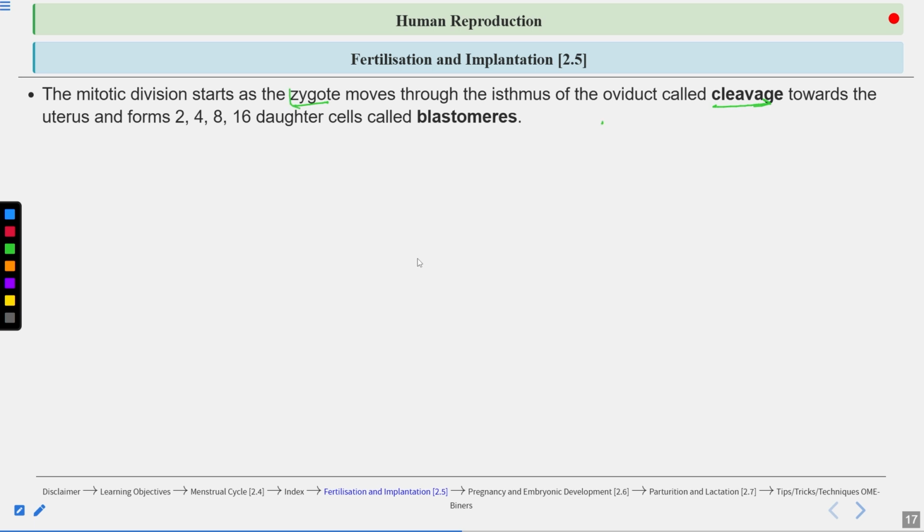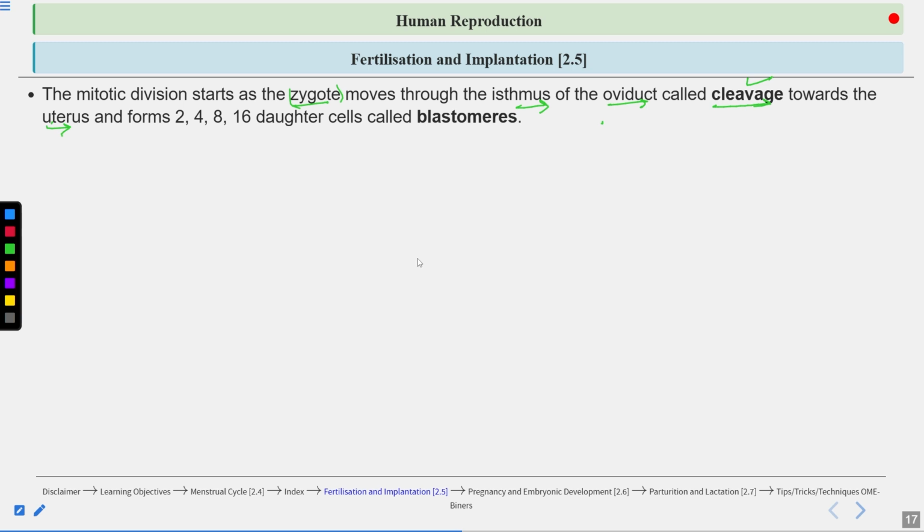So as the zygote moves from the isthmus of the oviduct towards the uterus, it is undergoing cleavage, which means repeated mitotic divisions.